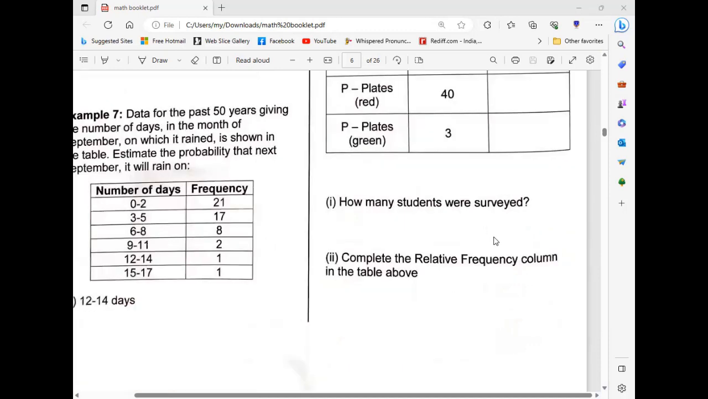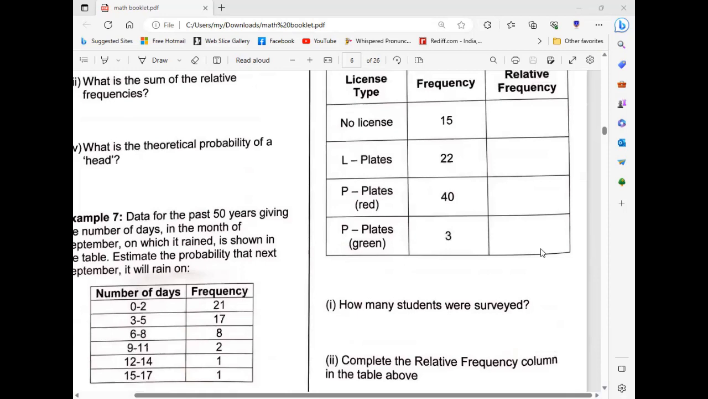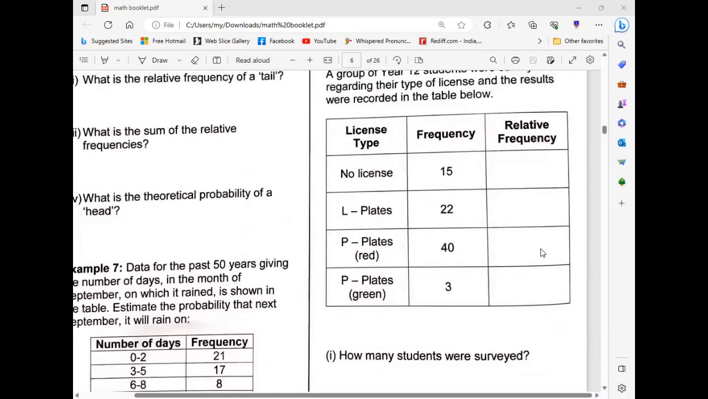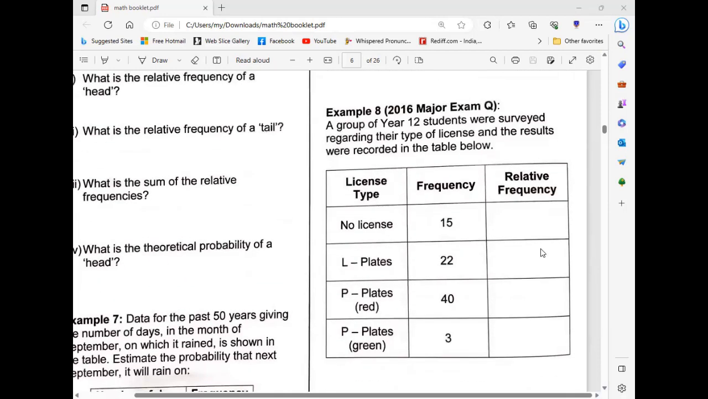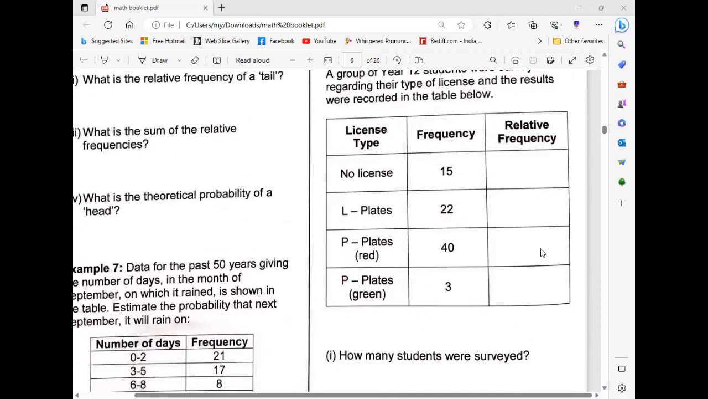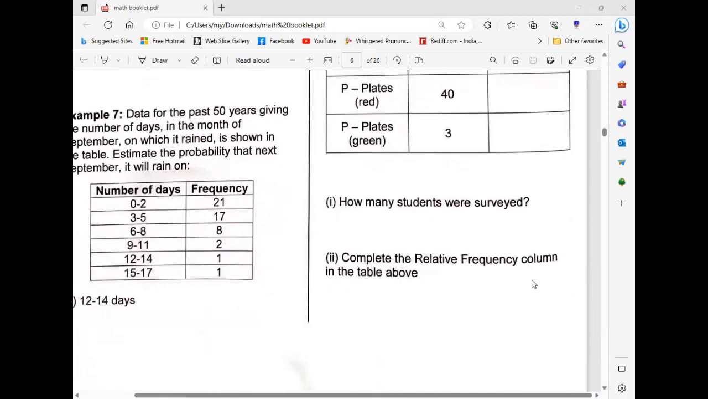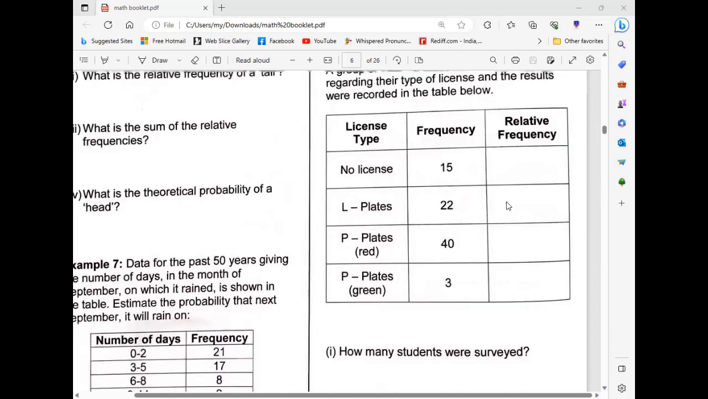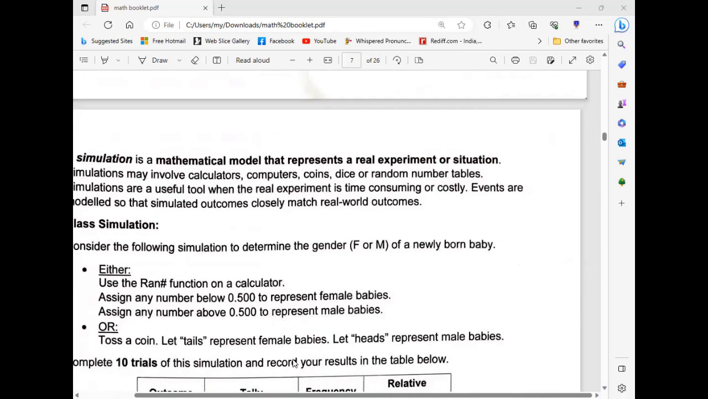How many students were surveyed? 80. Yeah. Complete the relative frequency column in the table above. We have done that.